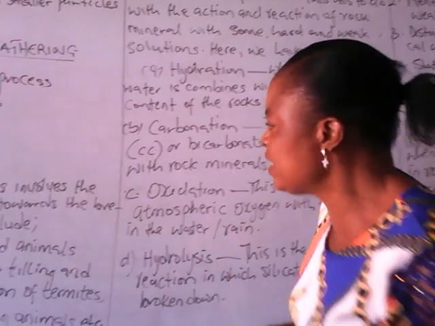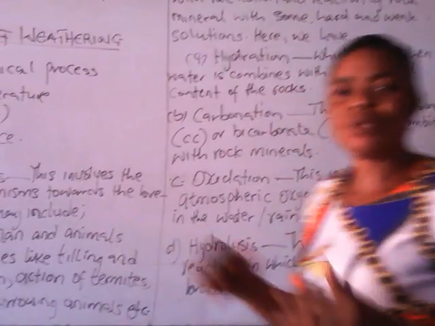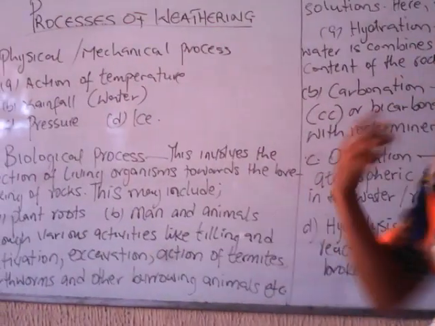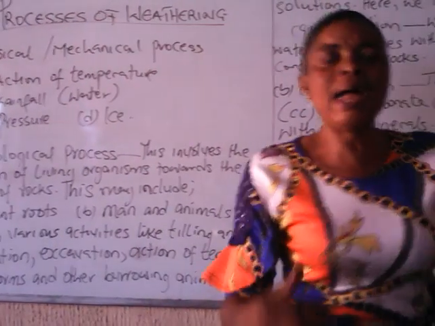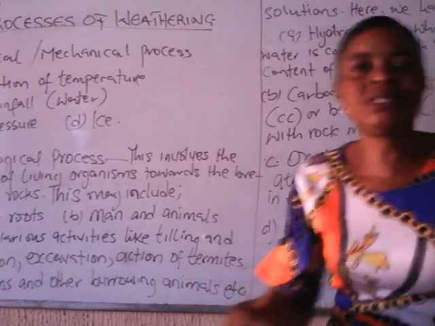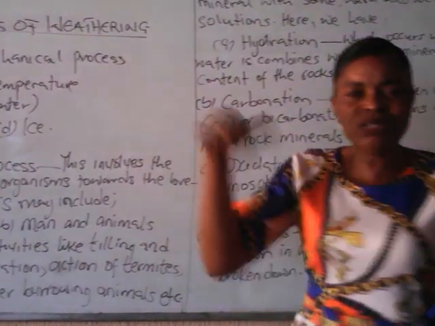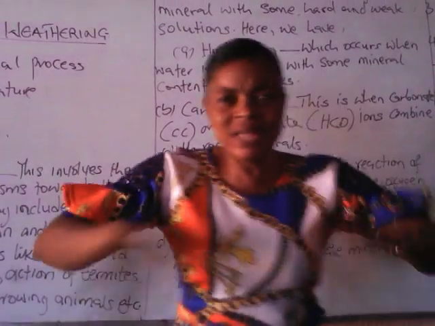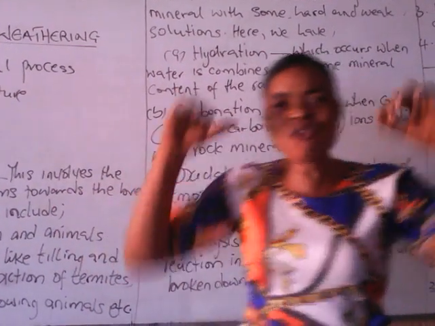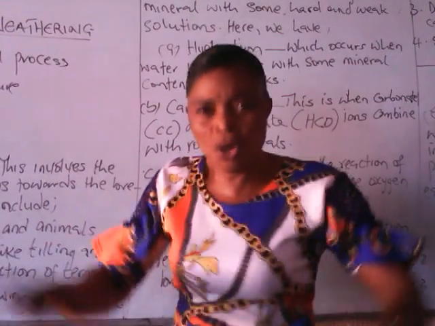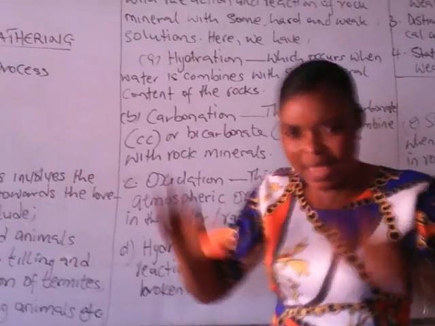Then the next one is plant root. But before I forget, the action of burrowing animals like earthworms, millipedes and centipedes, all these animals that can burrow and make their way into the soil. When they are burrowing, any rock they come in contact with, most especially the soft one, they will help to break it down.